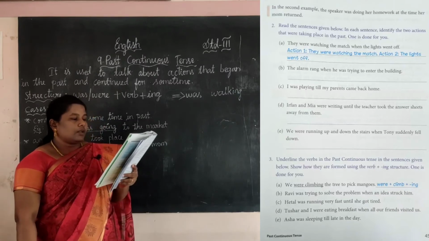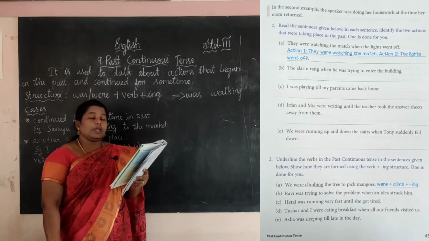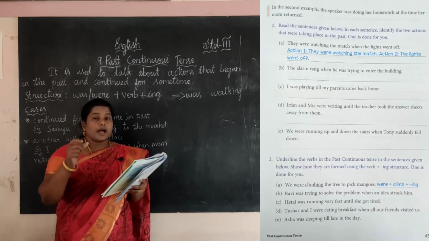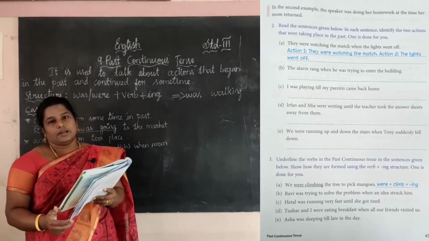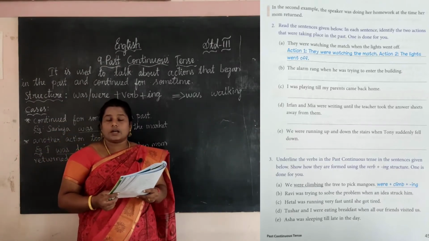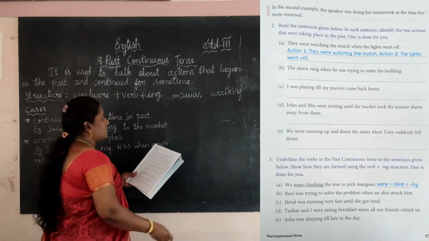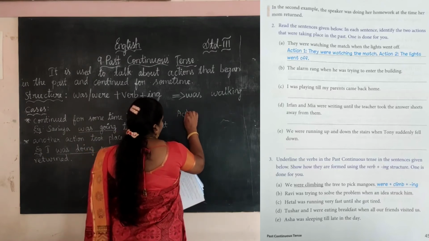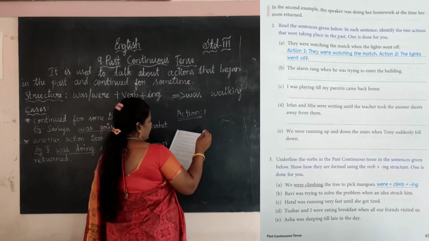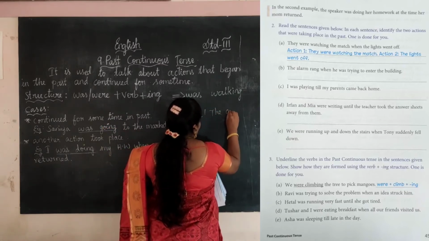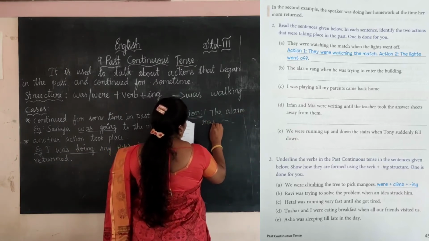Okay, now second one, the alarm rang when he was trying to enter the building. The alarm rang when he was trying to enter the building. What is the first action here? Yes, the alarm rang. So you want to write action 1. Okay, action 1, the alarm rang.